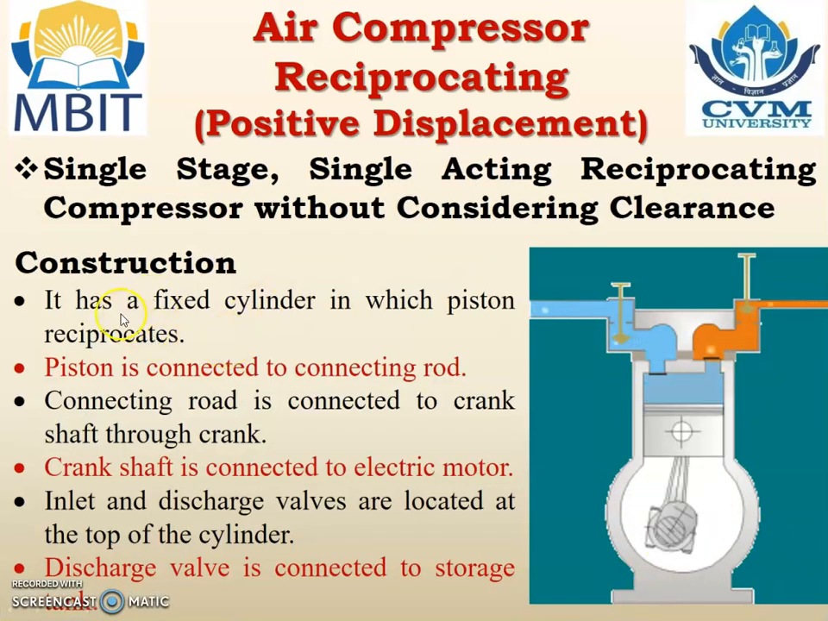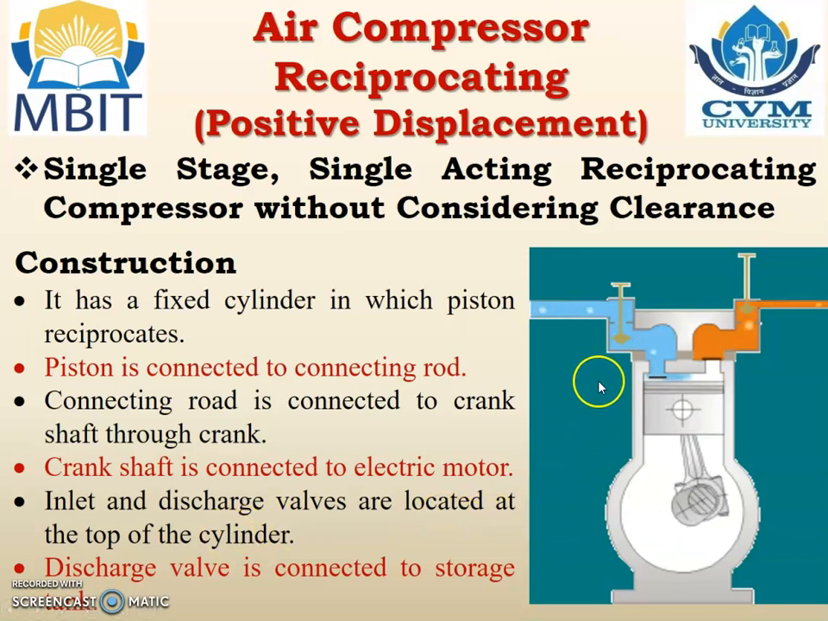Construction. It has a fixed cylinder in which the piston reciprocates. So the outside is known as the cylinder. The piston is connected to the connecting rod. The connecting rod is connected to the crankshaft through the crank, and the crankshaft is connected to an electric motor. The inlet and discharge valves are located at the top of the cylinder. So this is the inlet valve and this is the exhaust or discharge valve. The discharge valve is connected to the storage tank.